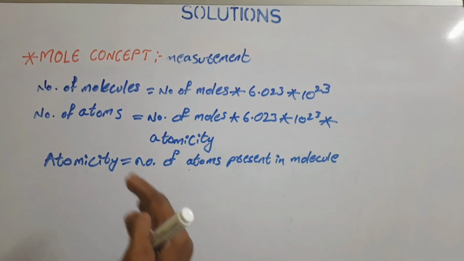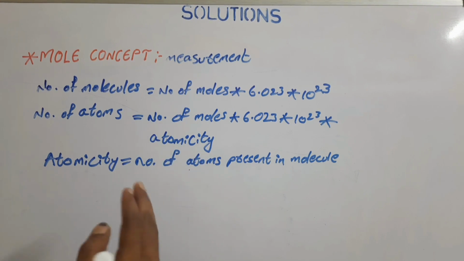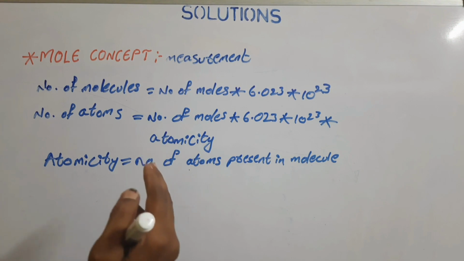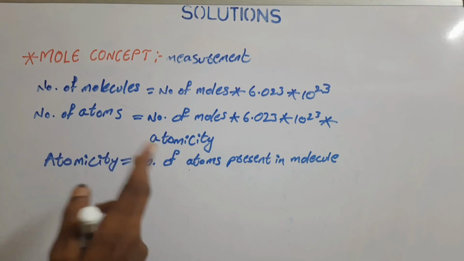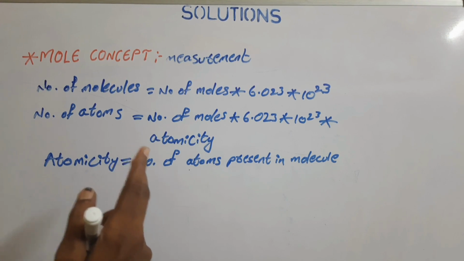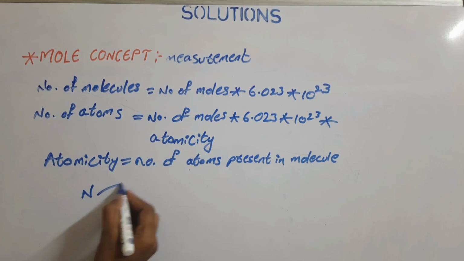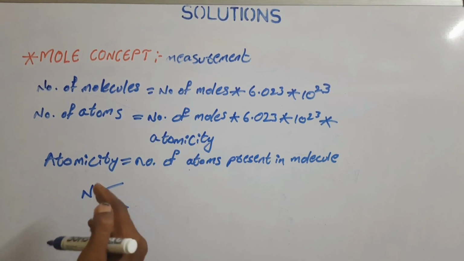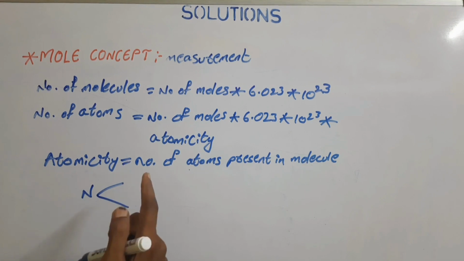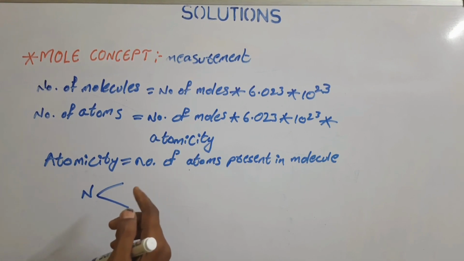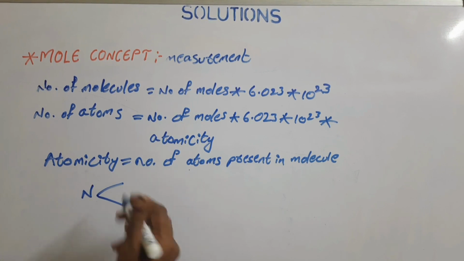So this is what we mean by atomicity. As we have seen, Avogadro's number, which is 6.023 into 10 to the power of 23, is of two different types. The Avogadro number is denoted with the symbol N. If we look at the two different concepts of Avogadro number, one is the number of atoms in 1 gram atomic weight of a substance, and another one is the number of molecules in 1 gram molecular weight of a substance.